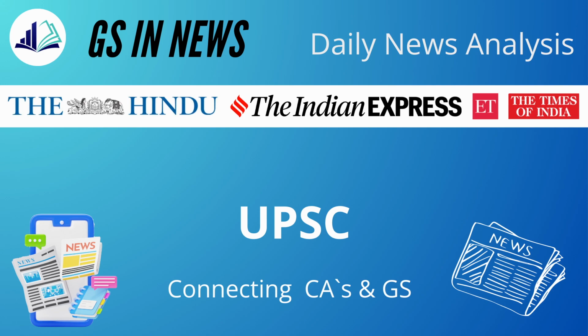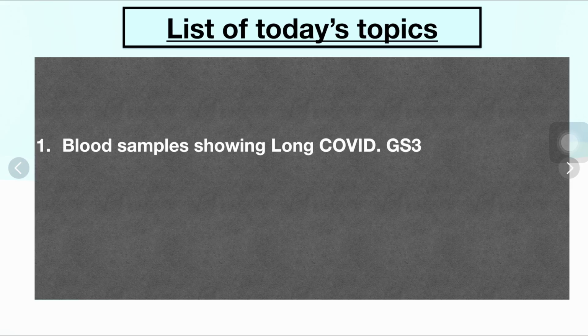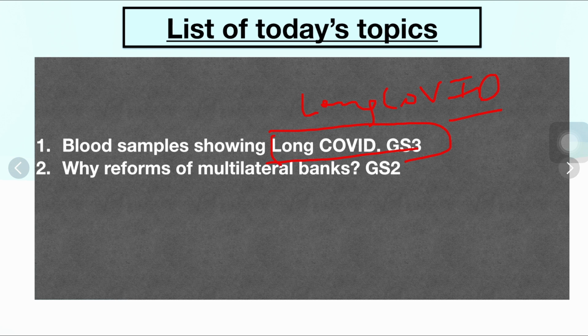Start with today's topics. First topic would include blood sample showing long COVID symptoms in people. So, what is this long COVID? We would be understanding how it is harming the health of the people. We will also be getting to know directly in the examination. It can be asked what is long COVID, what are its symptoms, and how it can be dangerous for the people. Write in, suppose say, 150 words.